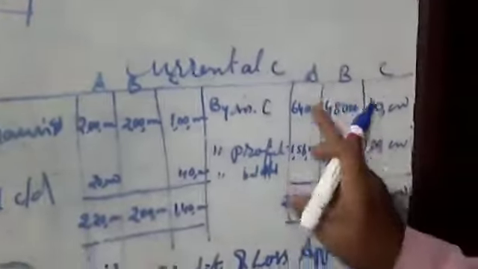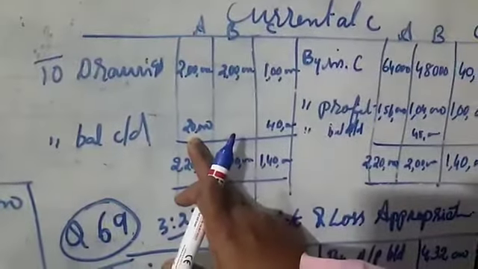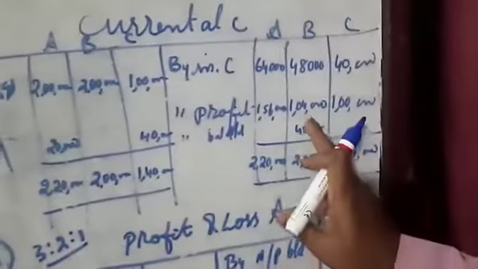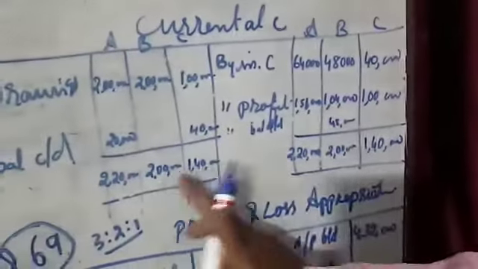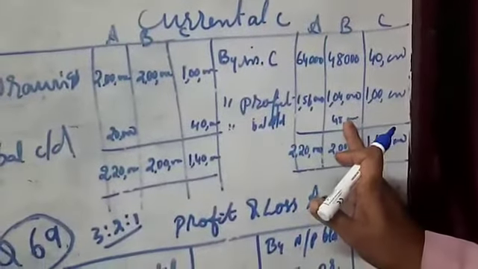So we write A first: we take 2 lakh 20 coming. So 20 drawings minus, the balance carried down is 20,000 coming for A. Then B is what? Here 2 lakh, here how much will come? Less there. So we write 2 lakh and the balance coming is 48,000. B's debit balance coming.